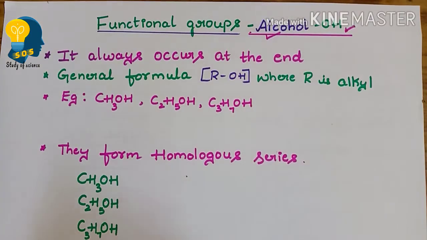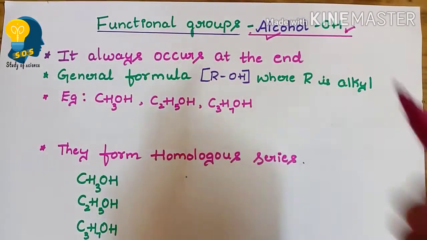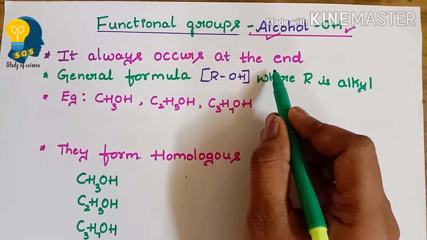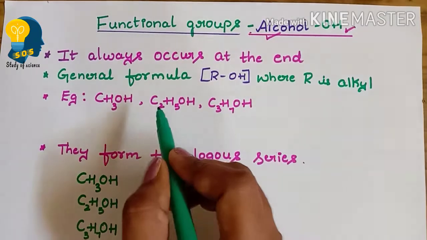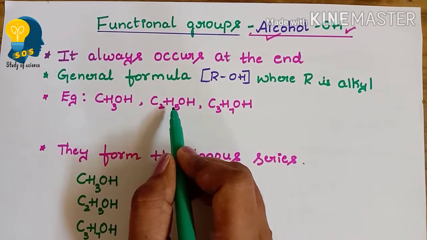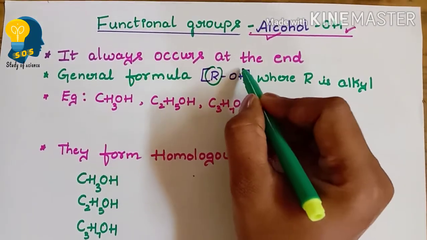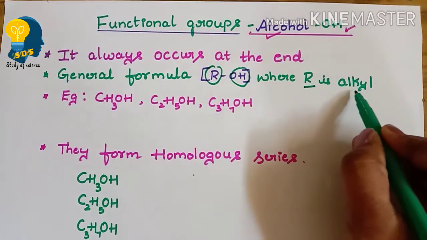Now let us understand some of the properties of this alcohol functional group. It always occurs at the end. That means whenever we write the structural formula or the molecular formula for the alcohol, the OH group always occurs at the end. And there is also a general formula for the alcohol. The general formula is ROH, where R is the alkyl.